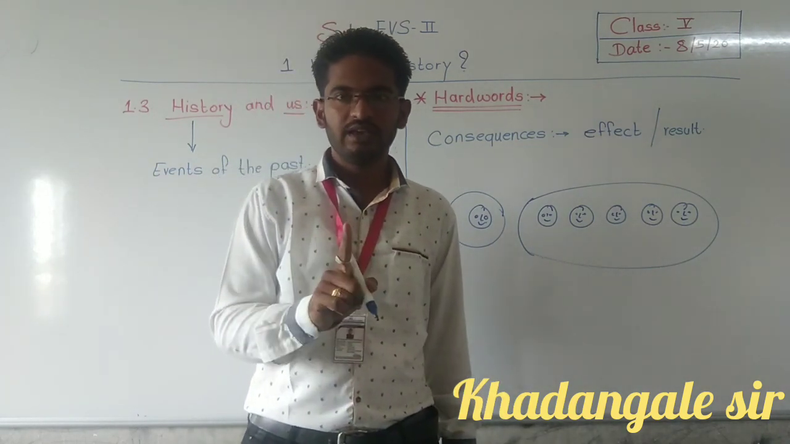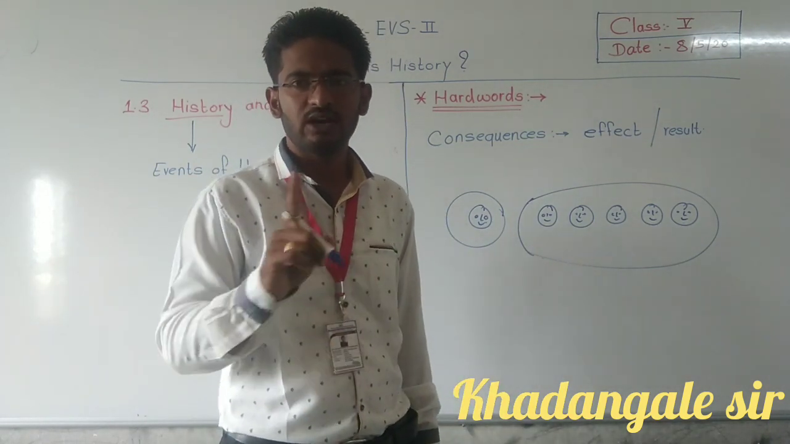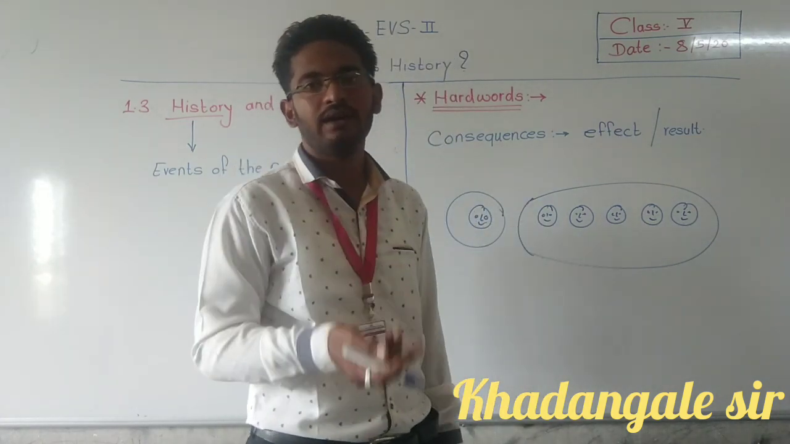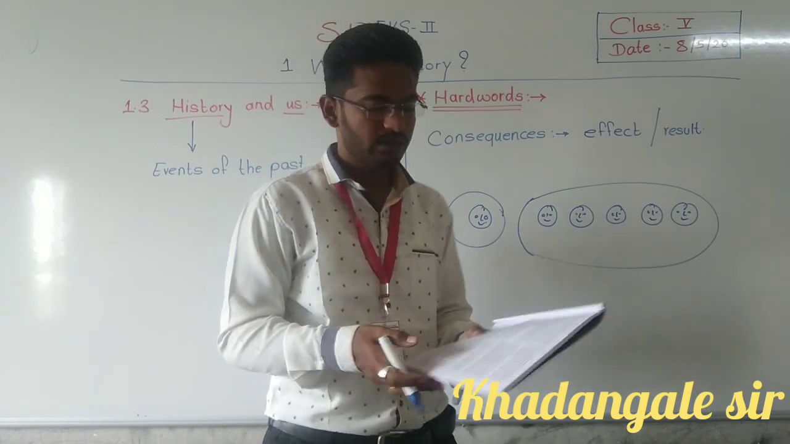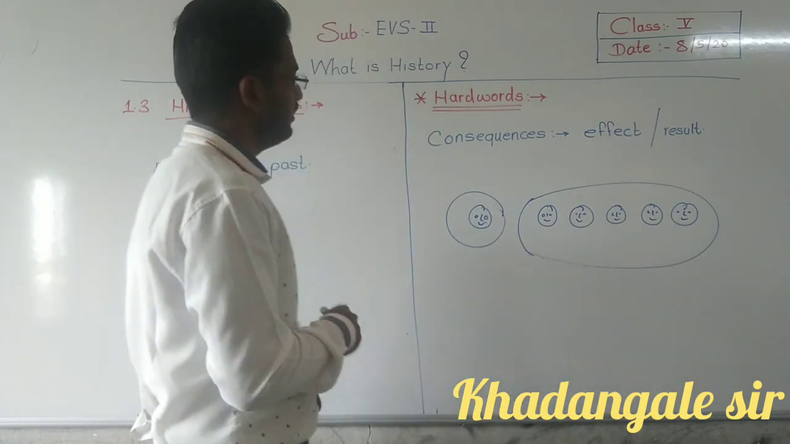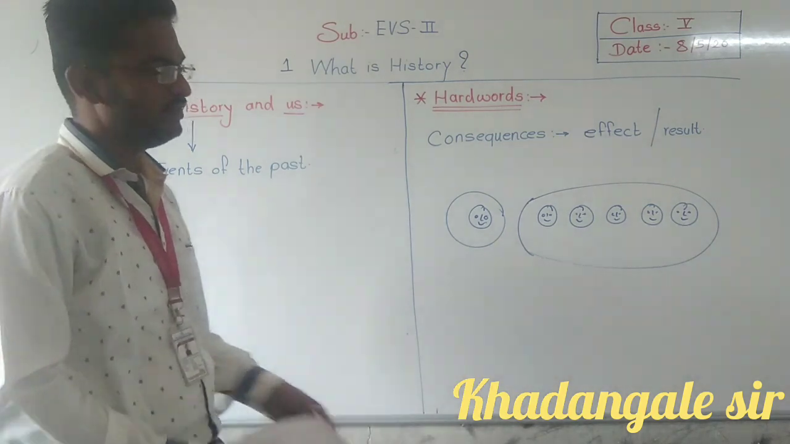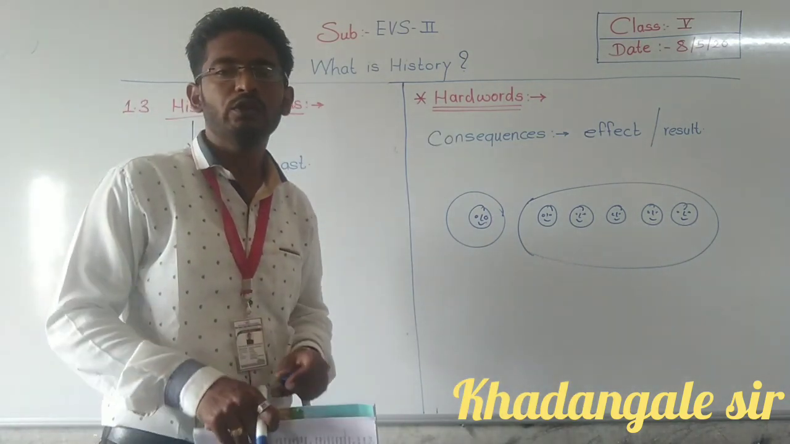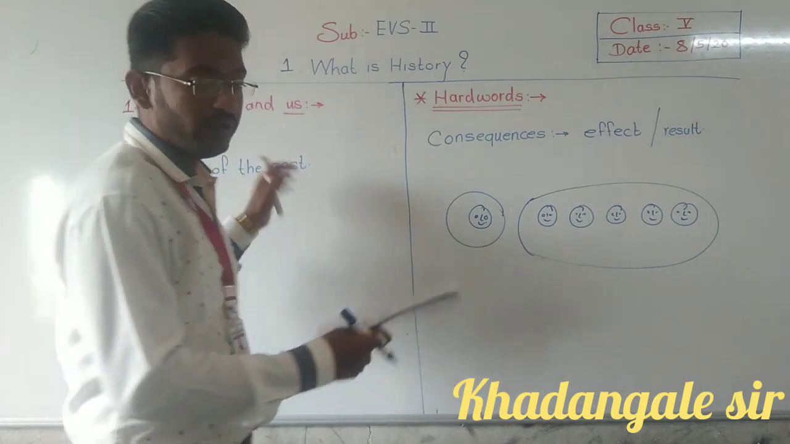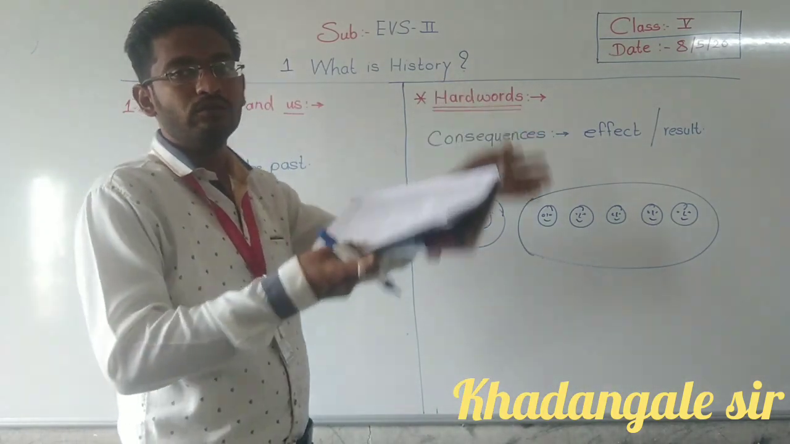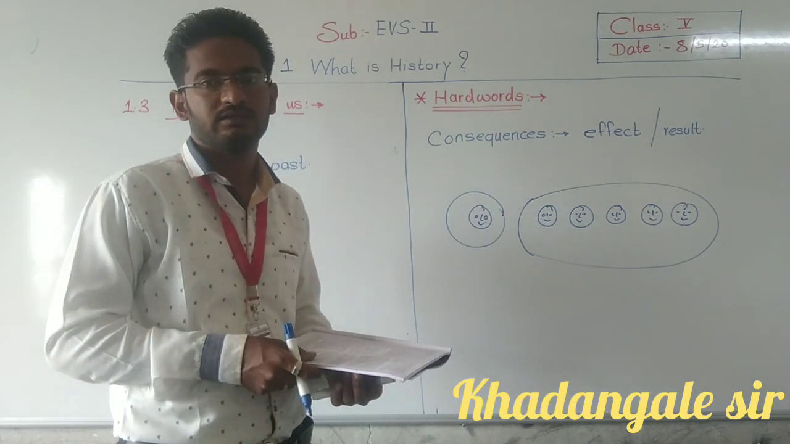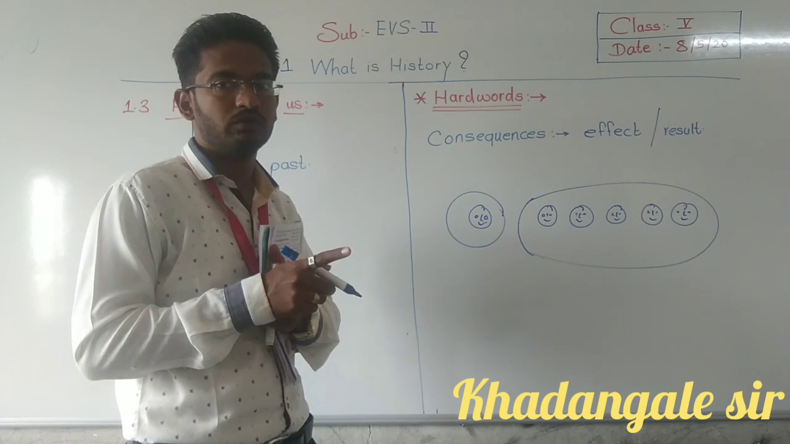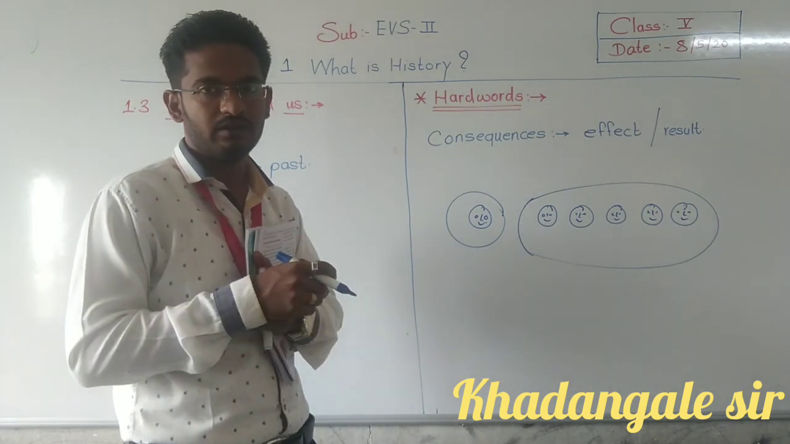A single person's actions are called individual, and many people's actions are called collective. See, a simple example: suppose I told you to pick up this whiteboard and take it into another room. If one boy tries to shift it to another class, this will be his single action, an individual action.